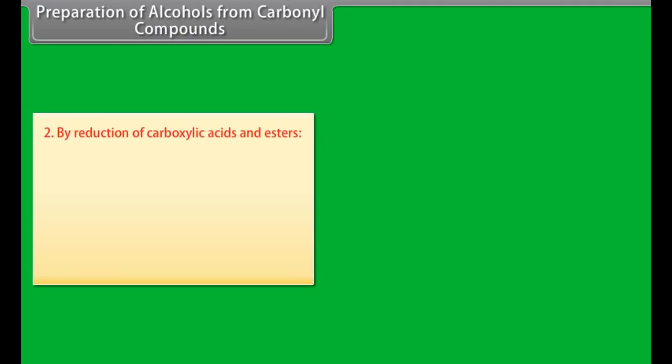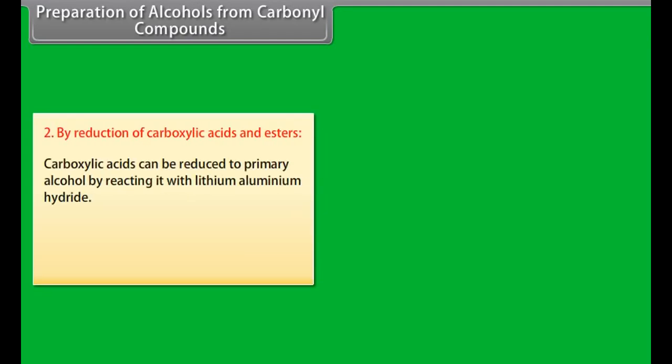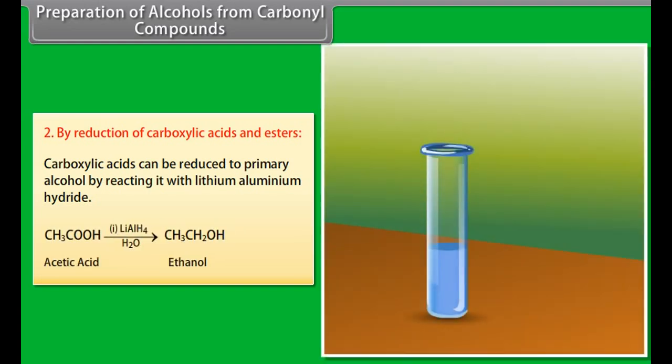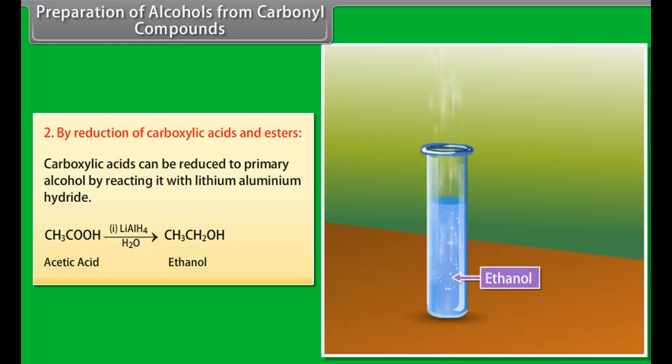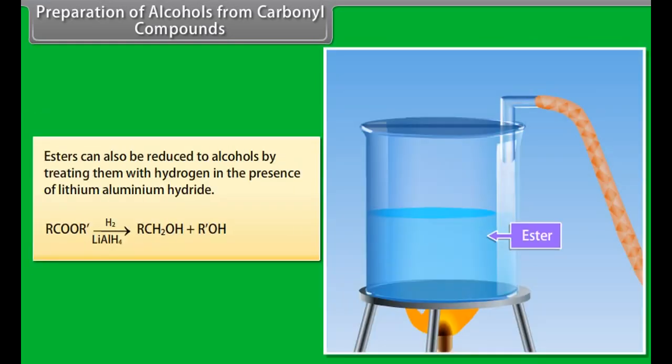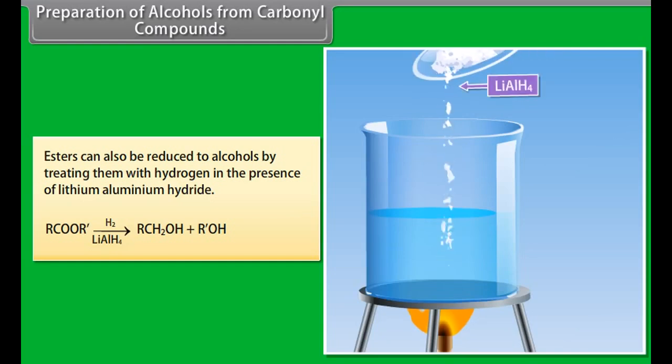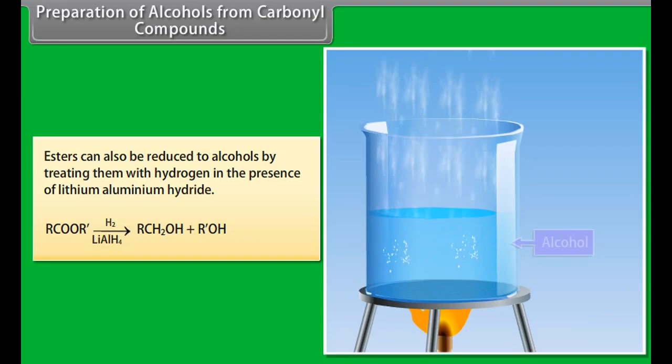Preparation of alcohol from carbonyl compounds by reduction of carboxylic acids and esters. Carboxylic acids can be reduced to primary alcohol by reacting them with lithium aluminium hydride. Lithium aluminium hydride is mixed with acetic acid along with water, which forms ethanol. Esters can also be reduced to alcohols by treating them with hydrogen in the presence of lithium aluminium hydride. On treating esters with hydrogen in the presence of lithium aluminium hydride, it forms alcohol.